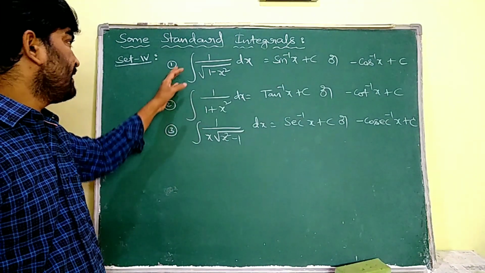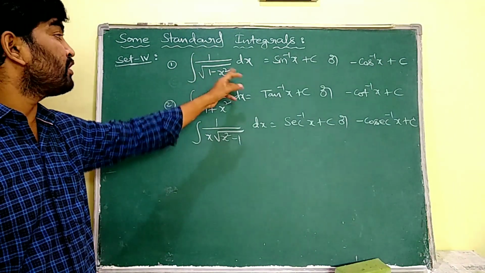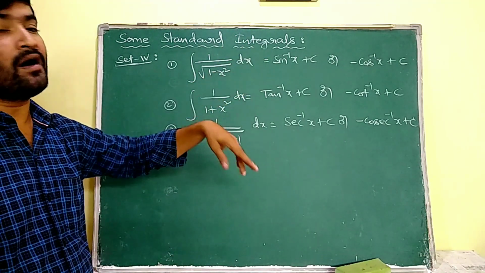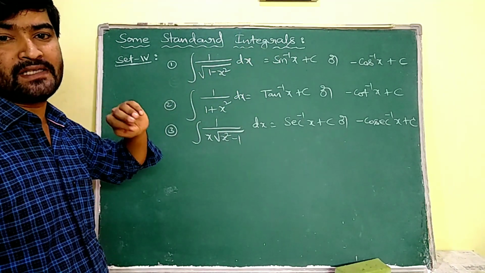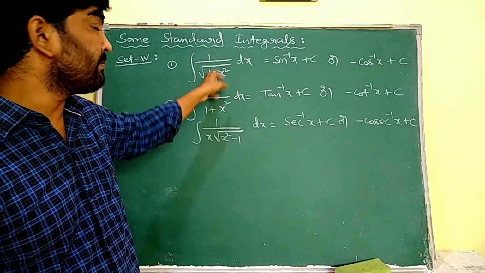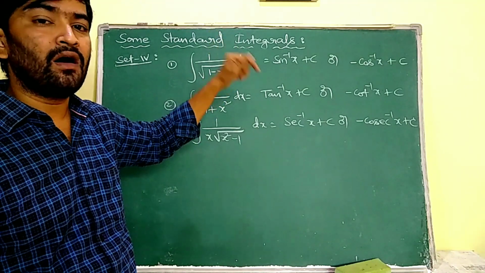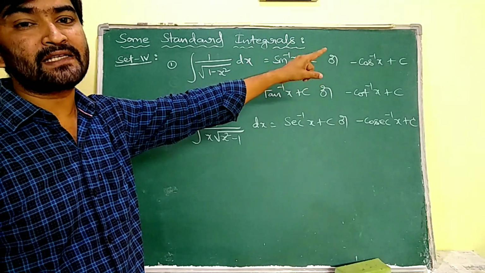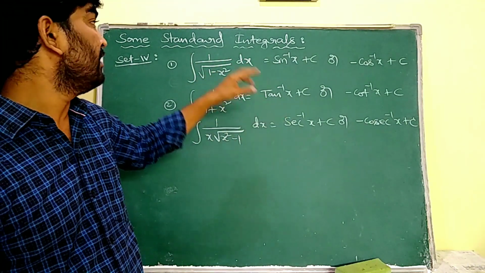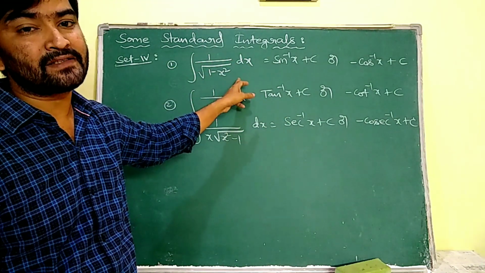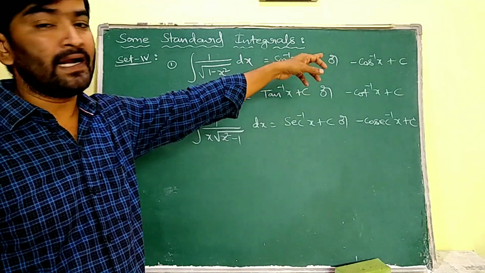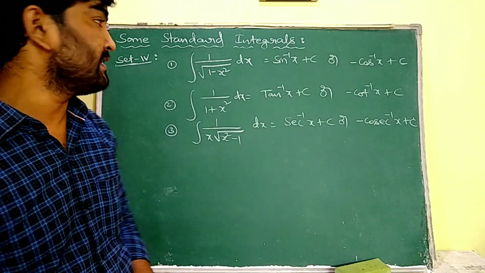Set 4. The integral of 1 by root over 1 minus x square dx is equal to sin inverse x plus c or minus cos inverse x plus c, because we know that d by dx of sin inverse x is 1 by root over 1 minus x square, or d by dx of cos inverse x is minus 1 by root over 1 minus x square. So the integral of 1 by root over 1 minus x square dx is expressed as sin inverse x plus c or at times minus cos inverse x plus c.